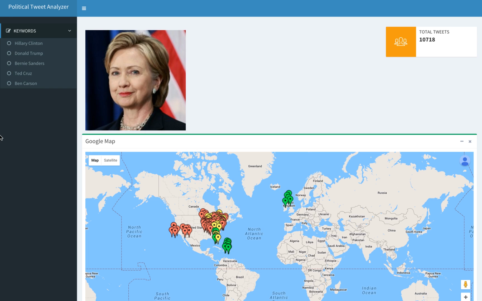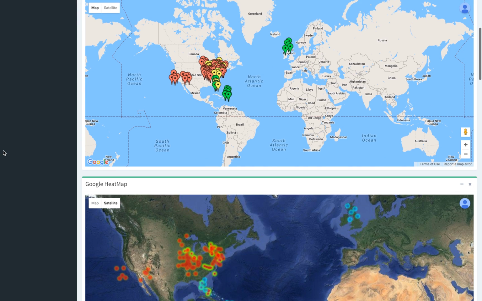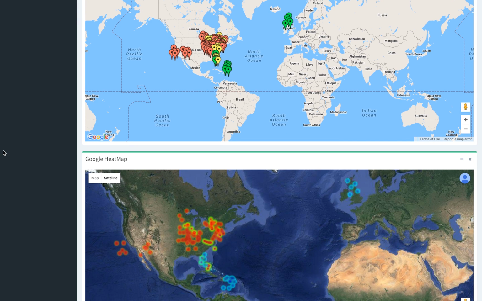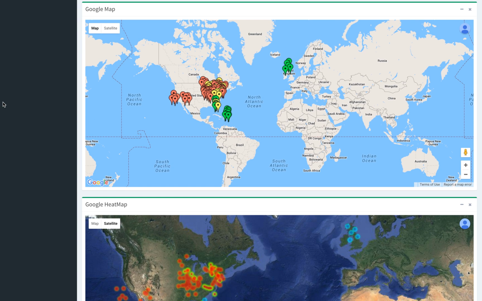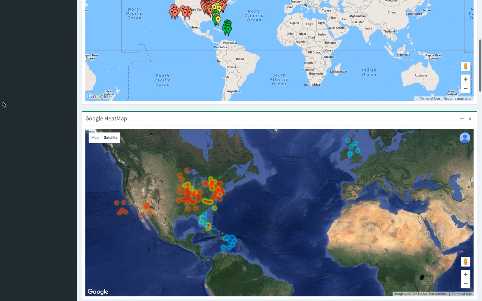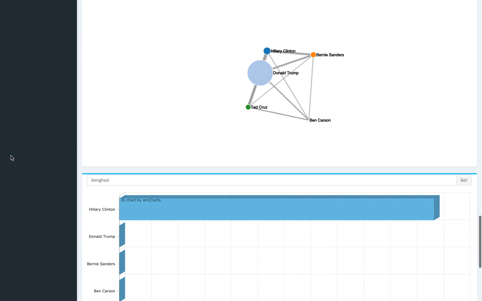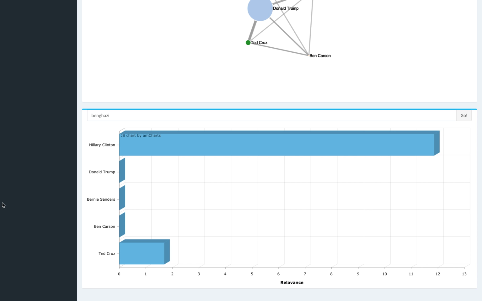An important thing to be noted here is how we implemented all this. We ran our Twitter streaming API on a server where we gathered all the data and stored it in an SQL database. We fetched all the data to this client that we are seeing from the server and made all the visualizations on the client. For stuff like term analysis, which we call semantic analysis, we send this query to our server, which sends back a result about how many times this term was appearing in tweets about various candidates.